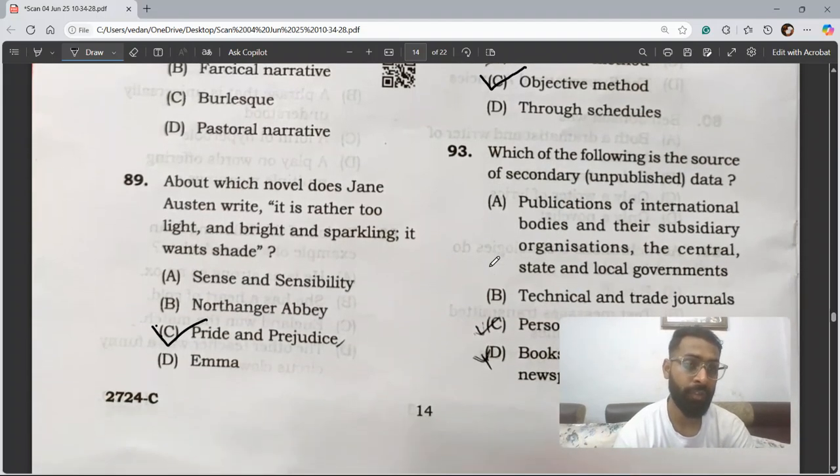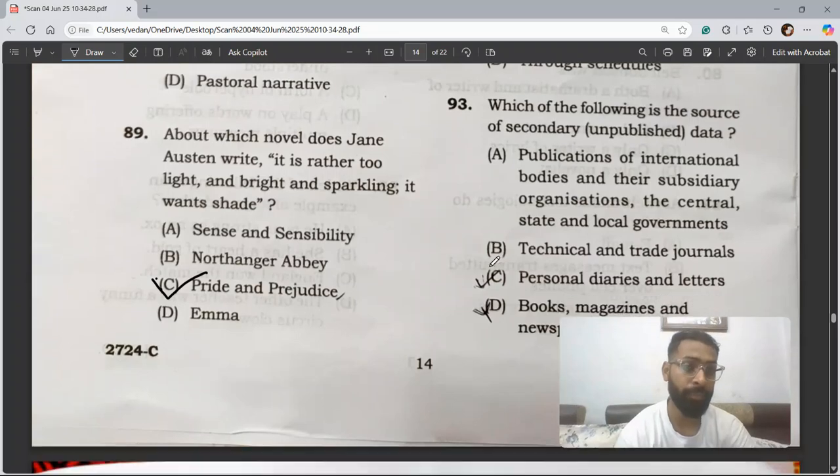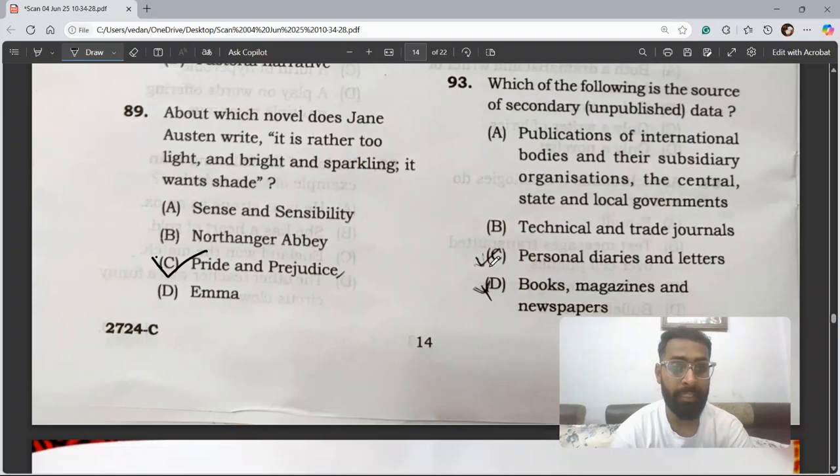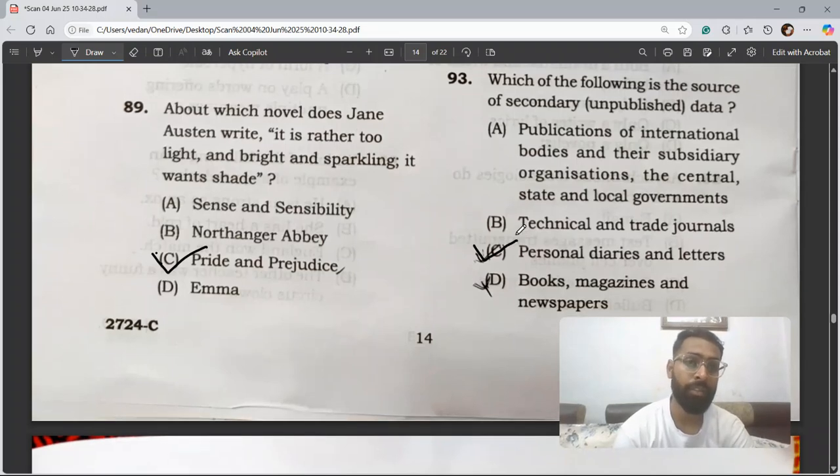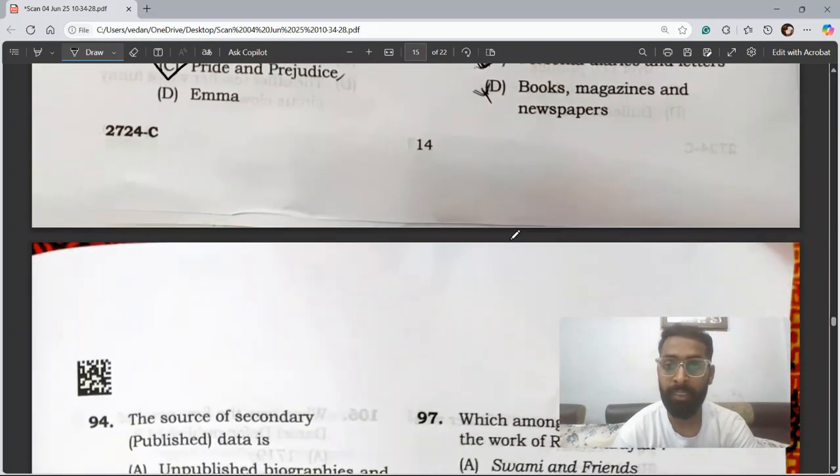Question 93. Which of the following is a source of secondary unpublished data? So here we can see question number 93. The correct option would be C, personal diaries and letters. So the correct option is personal diaries and letters. So the personal diaries and letters are the sources of secondary and unpublished data.